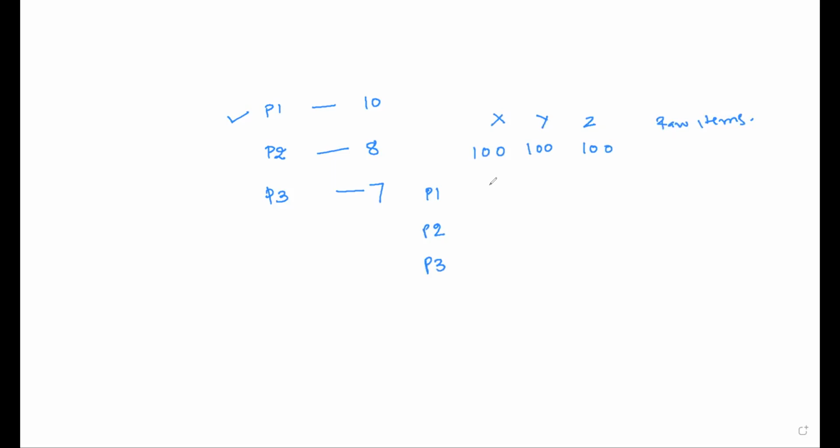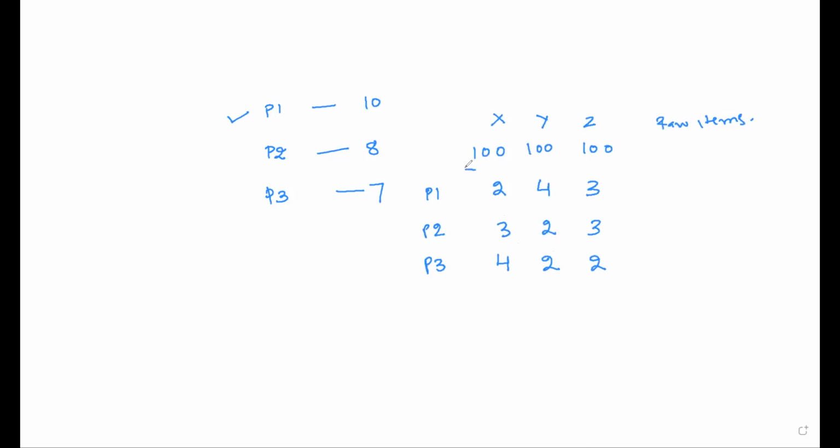For example, product 1 uses 2 units of X, 4 units of Y, and 3 units of Z. Similarly, P2 uses, let's say, 3, 2, and 3, and P3 uses 4, 2, and 2 units of Z.